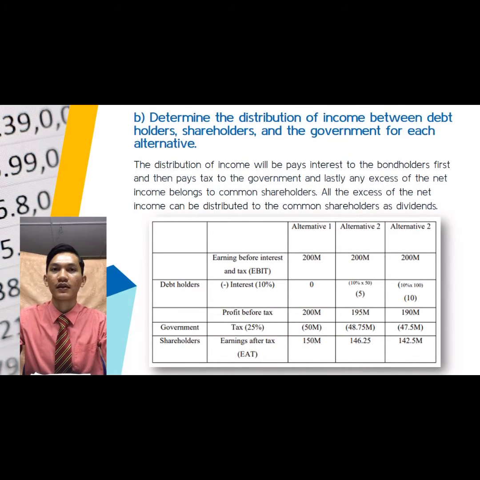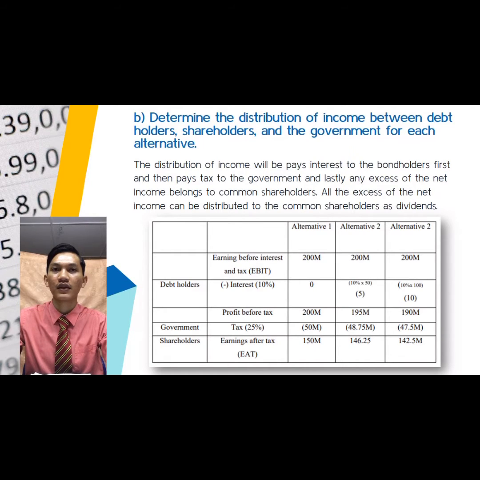Question B. Determine the distribution of income between debt holder, shareholder, and the government for each alternative. The distribution of income will be to pay interest to the bondholder first, then pay tax to the government, and lastly any excess of the net income belongs to the common shareholder. All the excess of the net income can be distributed to the common shareholder as dividend.